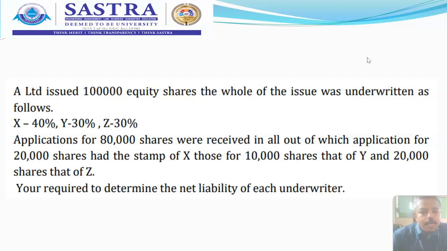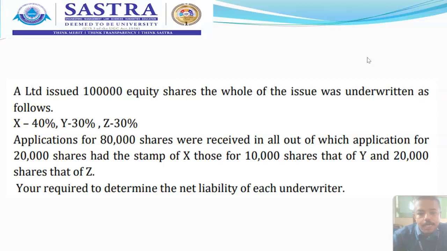You will get 11,000 shares as the net liability of underwriter Y. And for Z, you already have balance 21,000. Of that, subtract the marked applications 20,000, which means the net liability of underwriter Z is 1,000 shares.